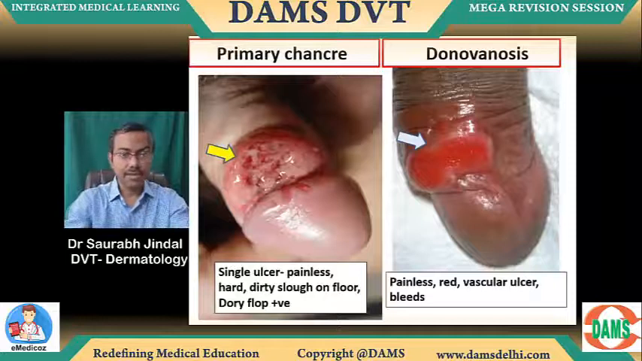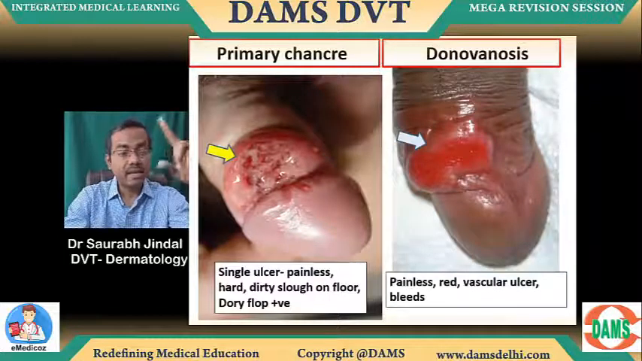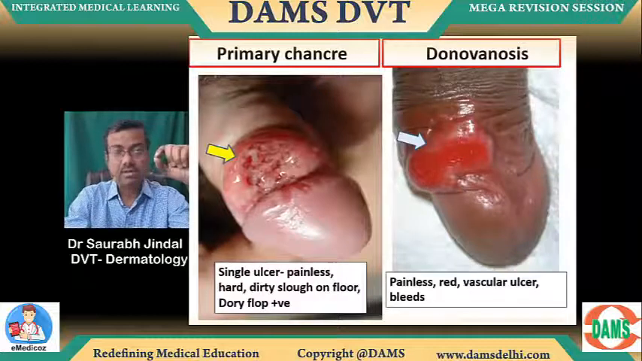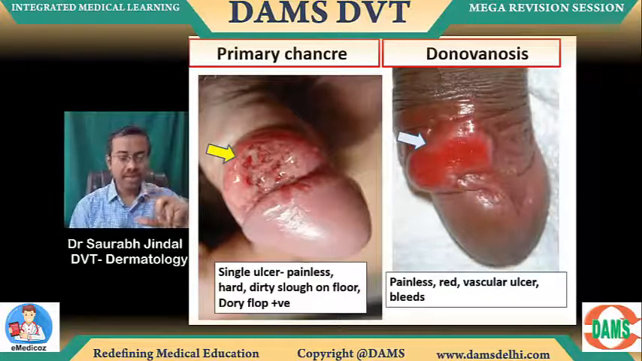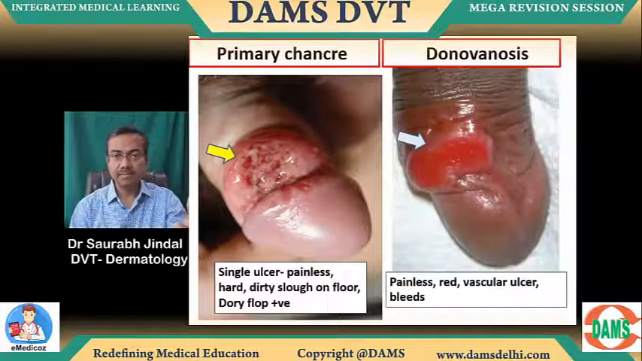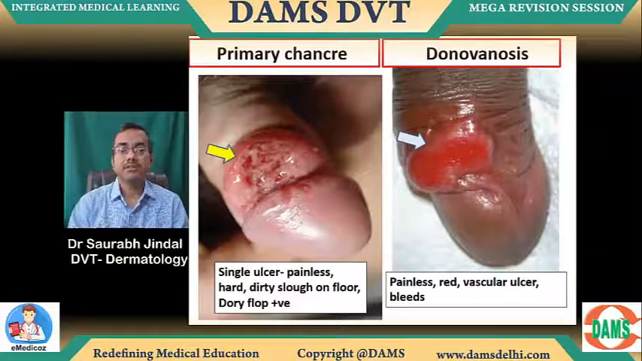Okay, see this side by side. Primary syphilis and donovanosis. Similar looking ulcers. See this left side, the yellow arrow. Single ulcer, painless. Hard on palpation. Dirty slough on the floor. And there is a sign called the Dory-Flop sign. What is Dory-Flop? It means if you flip that ulcer, there's a sound it makes. If you hold it with 2 fingers and flip it, like flipping a coin, there's a sound because it's a hard ulcer. So it flips with a sound. This is called the Dory-Flop sign.